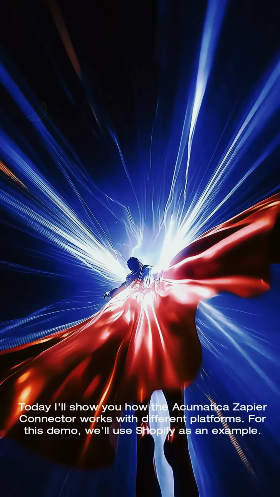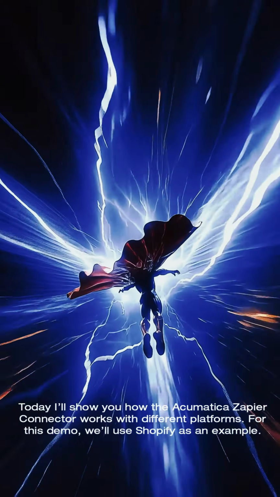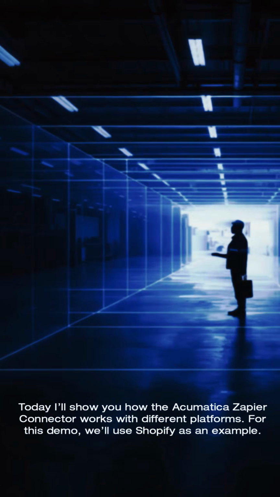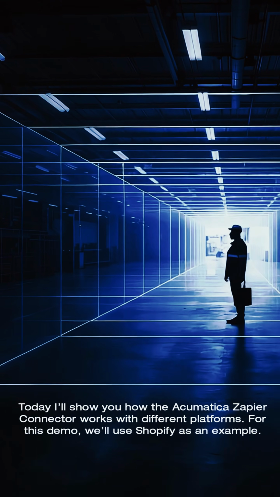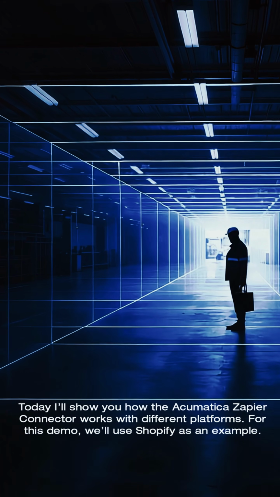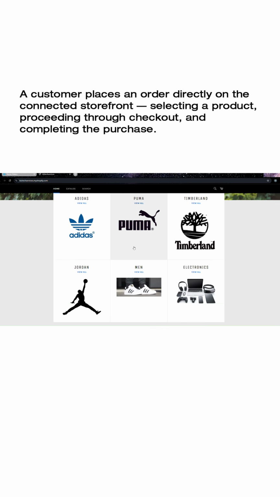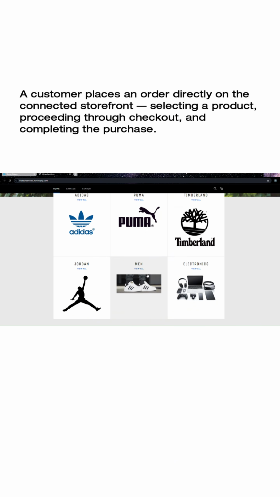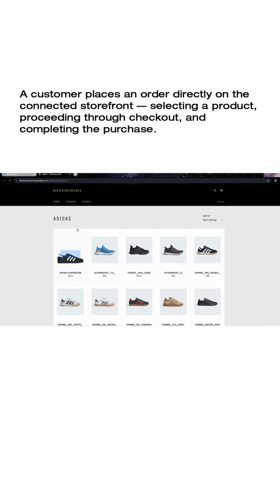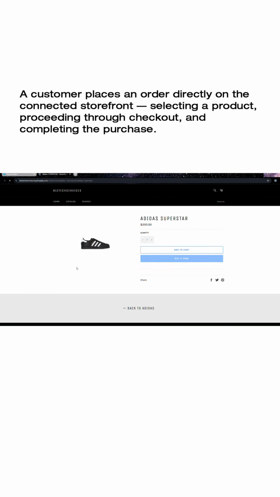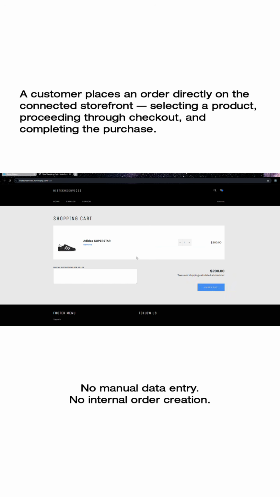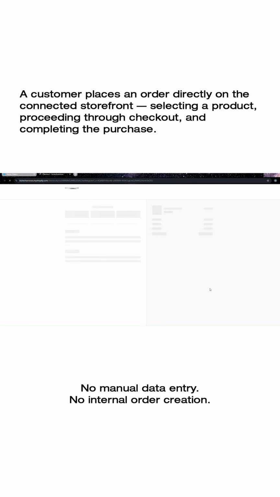Today, I'll show you how the Acumatica Zapier connector works with different platforms. For this demo, we'll use Shopify as an example. A customer places an order directly on the connected storefront, selecting a product, proceeding through checkout, and completing the purchase. No manual data entry, no internal order creation.